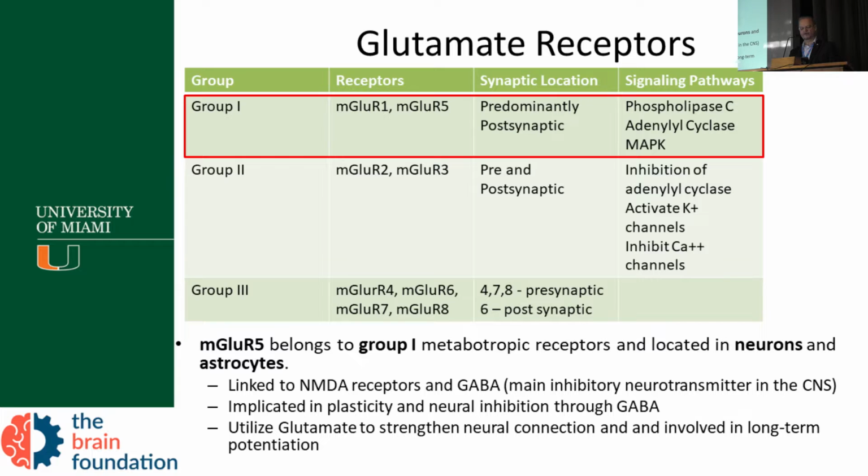So mGluR5 belongs to the group 1 metabotropic receptor and is located in neurons and astrocytes. It is linked to NMDA receptors and to GABA. And you know that GABA is a main inhibitory neurotransmitter in the CNS. Yesterday, Dr. Frey mentioned those different neurotransmitters, and I do not want to go into the detail because of the limited time we have. So it's implicated in plasticity and neural inhibition through GABA, and utilizes glutamate to strengthen neural connection, and is involved in long-term potentiation.